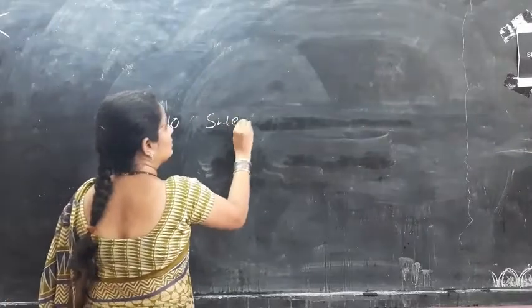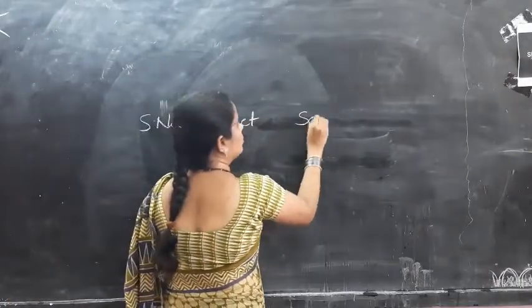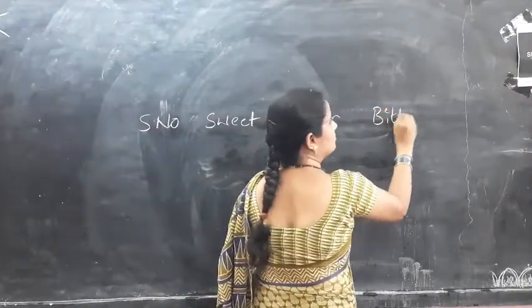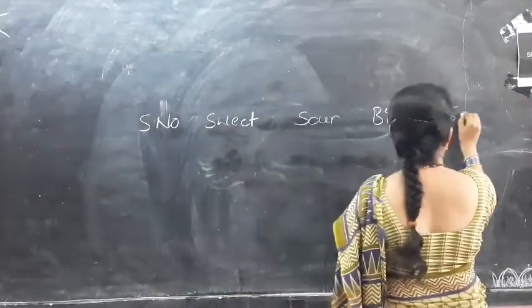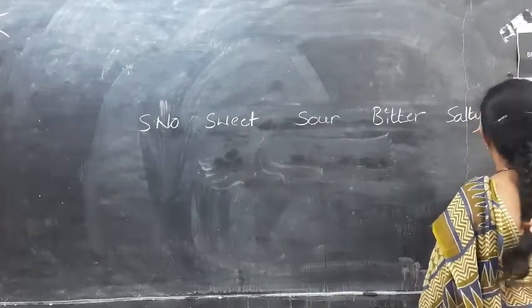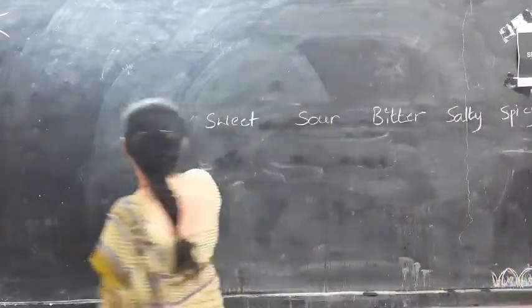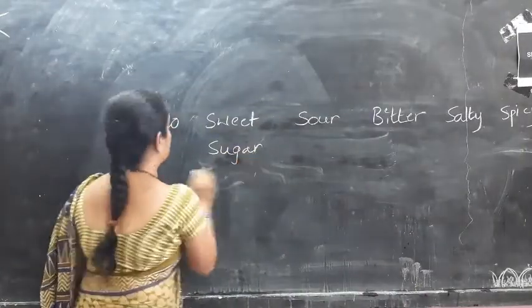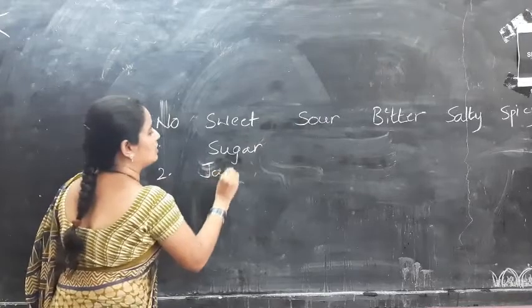Sweet, sour, bitter, salted and spicy. Now tell me, what are sweet in taste? Sugar, jaggery.